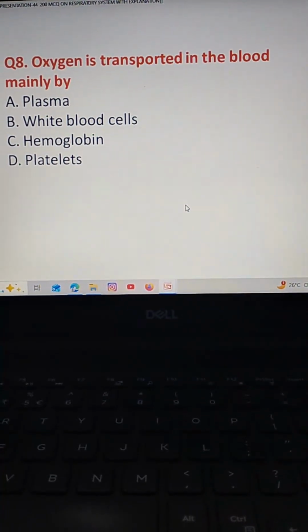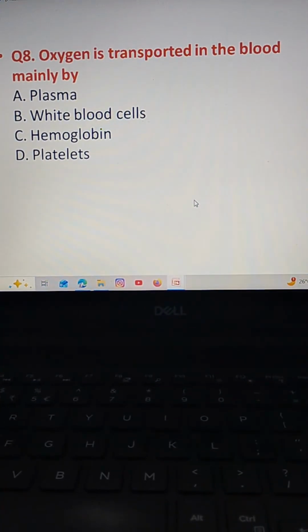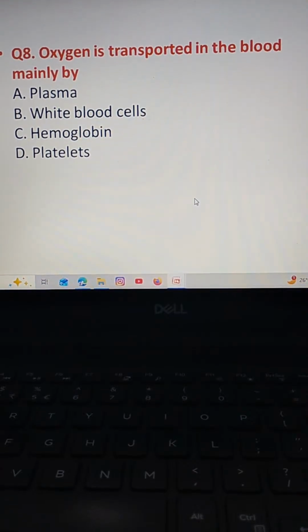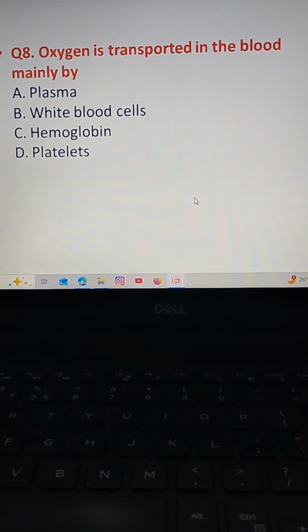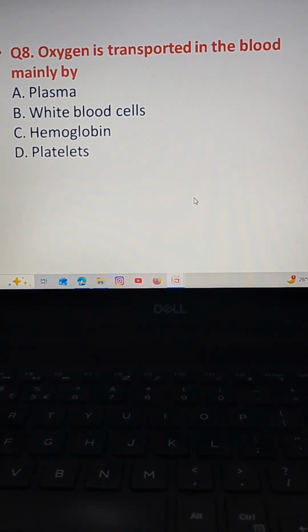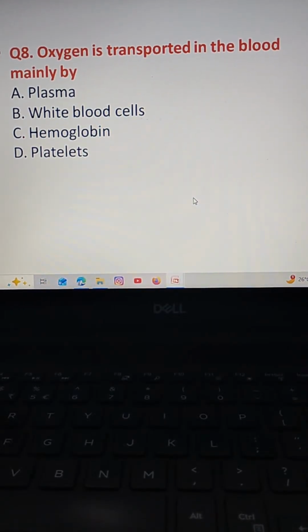The next question. Oxygen is transported in the blood mainly by. Option A plasma, option B white blood cells, option C hemoglobin, option D platelets.